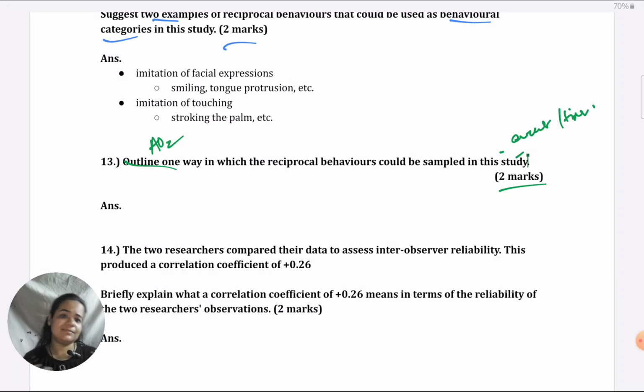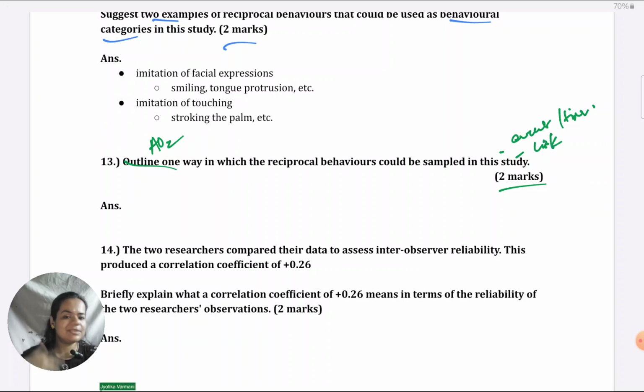Now, how do you link? As I've said so many times, even in the previous part, use wording from the stem which is given. So talk about reciprocity. Still, if it seems difficult to you, event sampling could be done because this is what could be observed, this behavior. That term because, many students find it easy. So use that conjunction because and try to link it to the situation. So second mark is for linking.